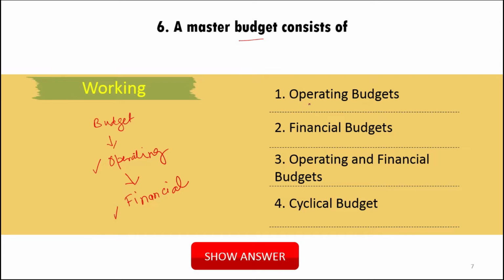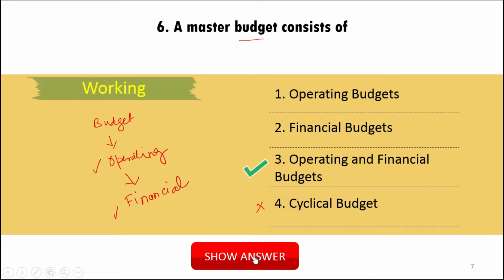The first option is operating, it is true but partially true. Financial budget, yes it is true but partially true. If you click option 1, it will not be fully correct, it will be half correct. Option 2 is also half correct because option 3 is there. In option 3 both are there, operating as well as financial. So option 3 is the most correct answer. Cyclical budget, no, there is no cyclical budget.